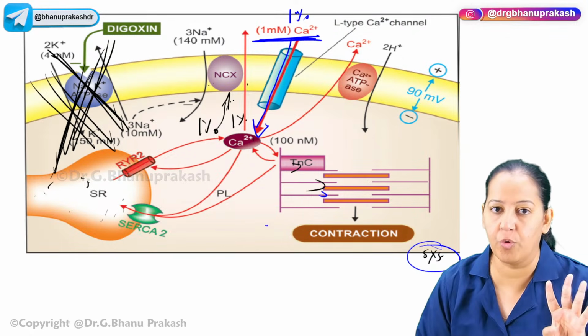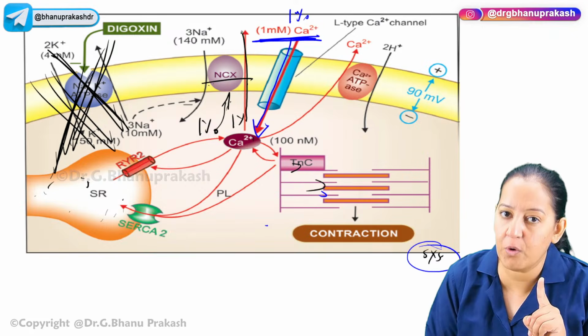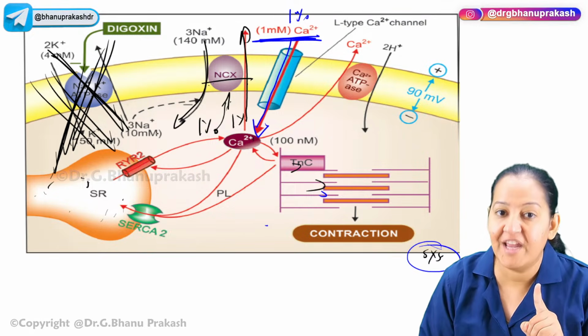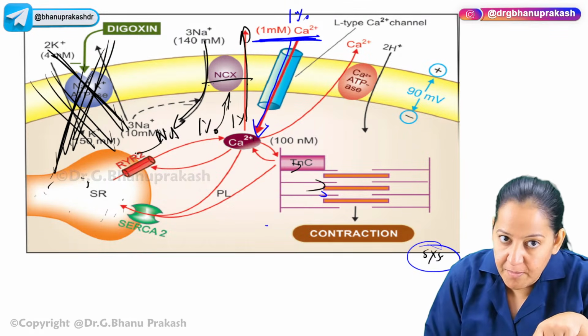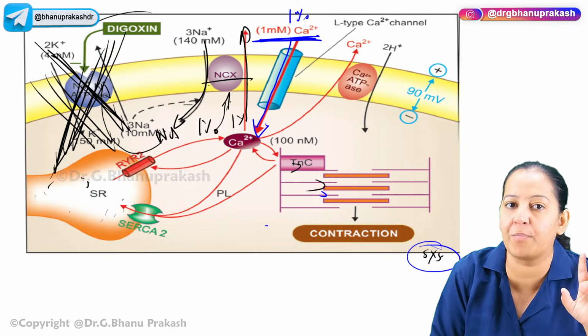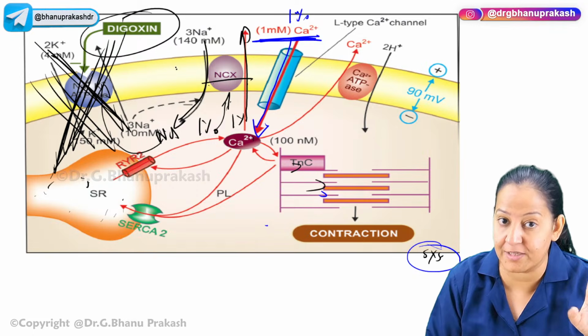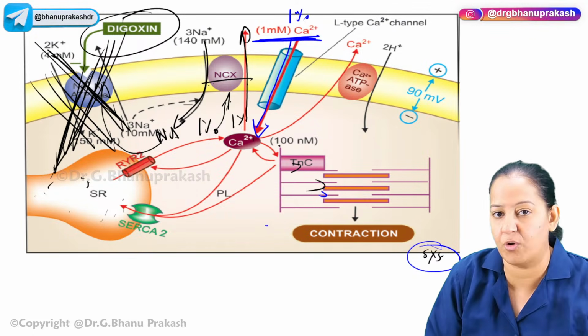Normally it is allowed to go, but this time NCX is saying no. Because if I allow you to go outside, you will go outside, but I have to take sodium inside. If I take sodium inside, normally sodium goes outside with the sodium potassium transporter, but now the sodium potassium transporter is blocked by digoxin. So sodium will not go outside. So I cannot take the sodium inside. So I cannot take you outside.